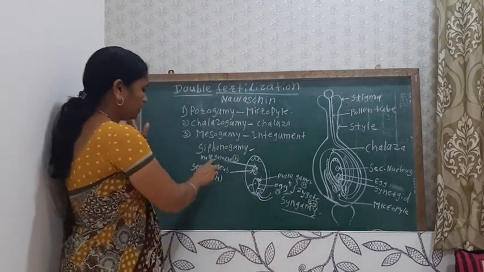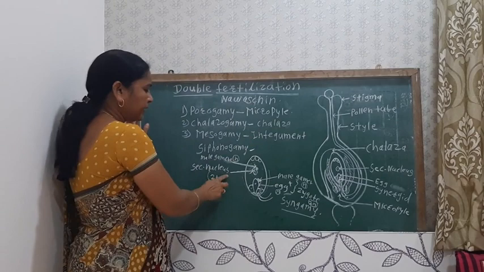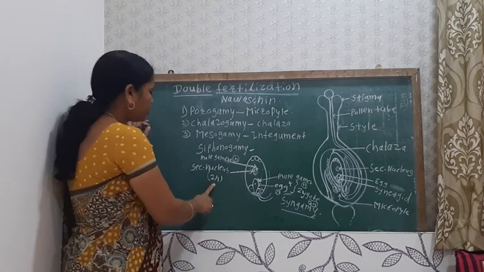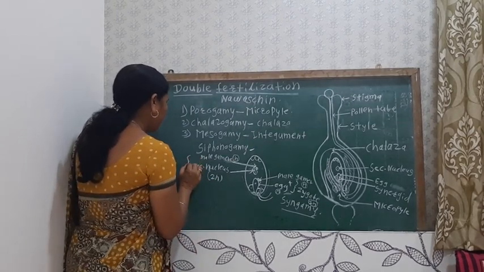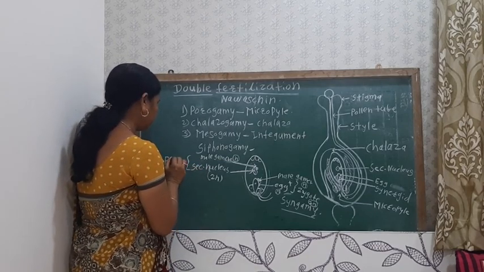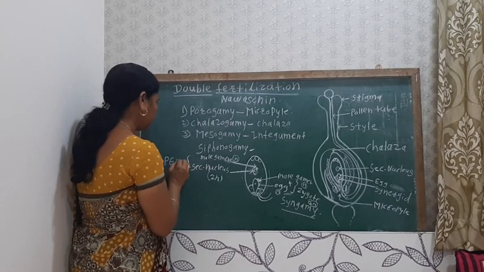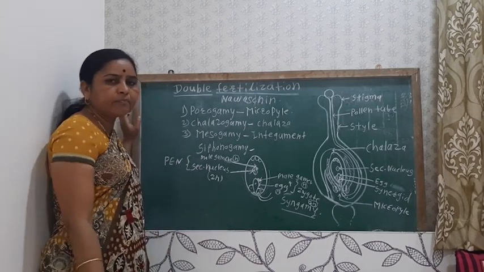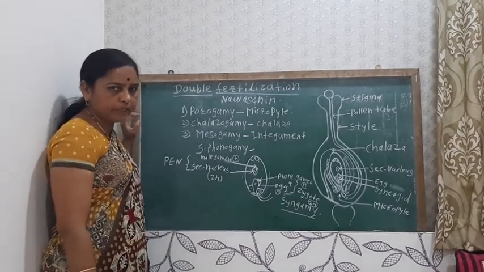So here the fusion produces the PEN, that is the primary endospermic nucleus.